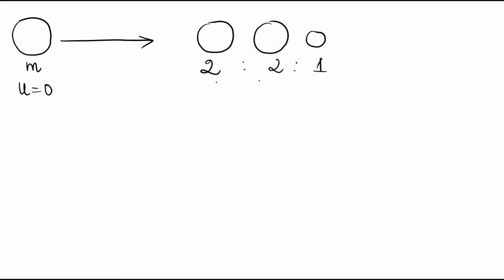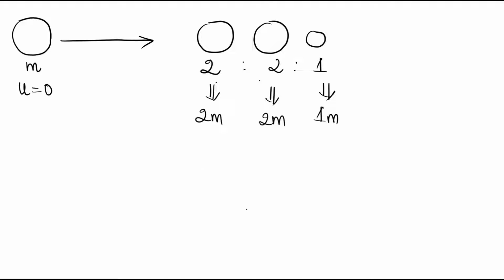So these two have equal and proportionate masses. Let me take their masses in the proportionate form as 2m, 2m and 1m. Given that the equal masses travel in mutually perpendicular direction with each other, let me take their direction of motion in xy axis.